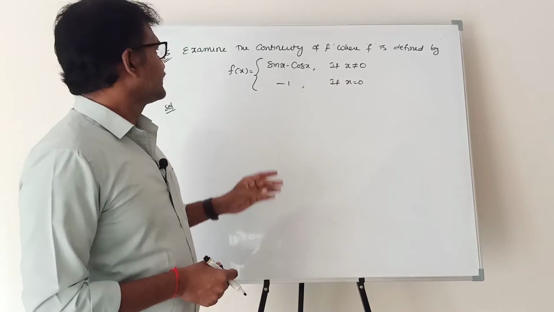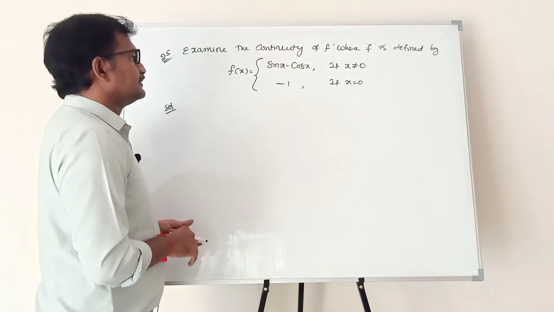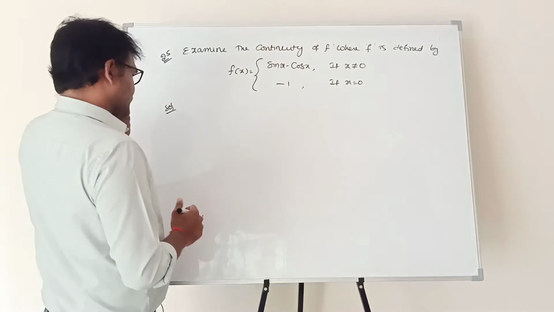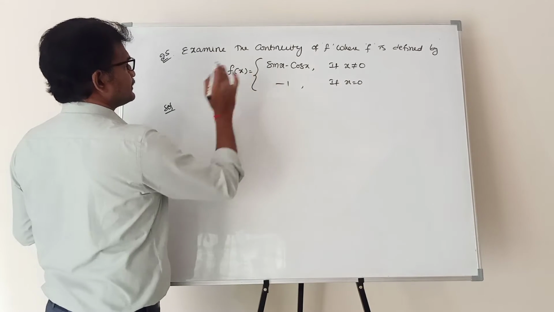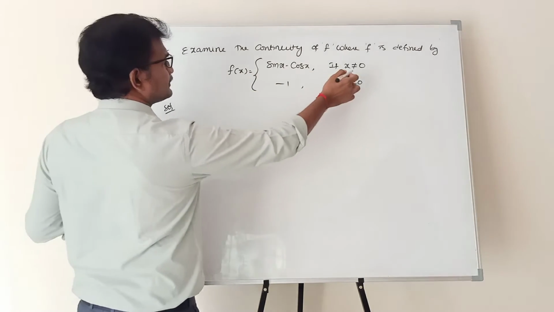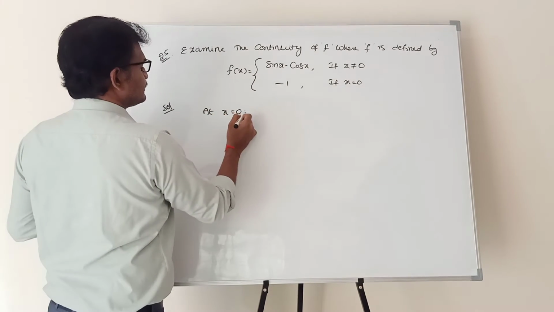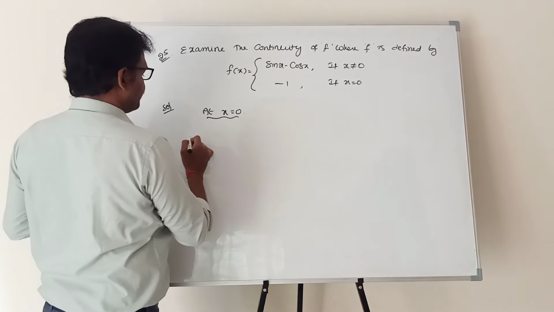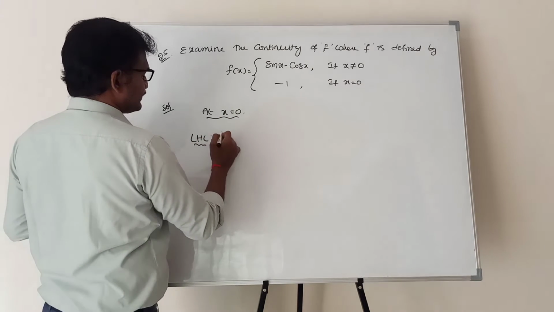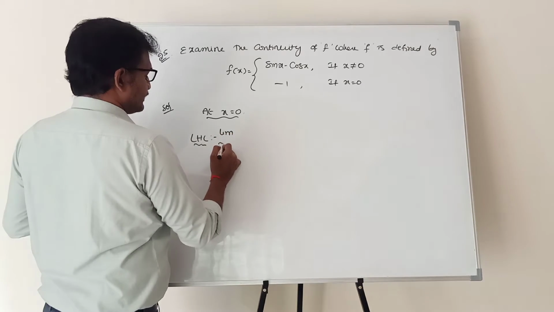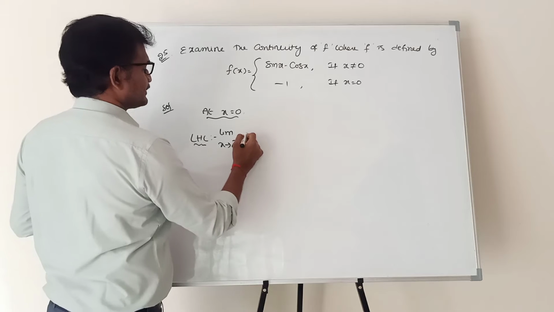Next problem. Examine the continuity of f defined by f of x equal to sin x minus cos x if x not equal to 0, and minus 1 if x equal to 0. This is the given function. So you need to check the continuity at x equal to 0. First find the left hand limit. Continuity means we have to find LHL and RHL. Left hand limit at x equal to 0 means limit x tends to 0 minus f of x.